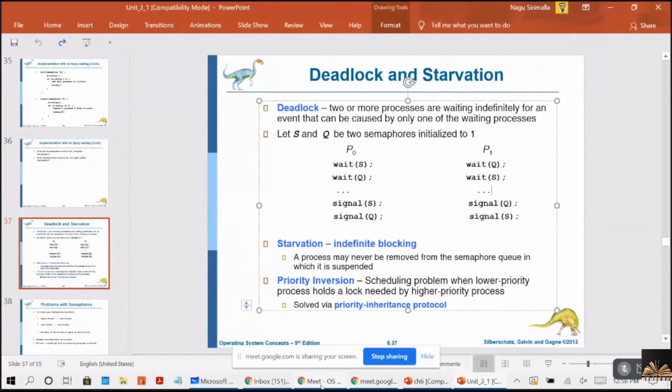But we can solve this starvation problem. How can we? If you implement your semaphore with a LIFO, last in first out, you can try to solve the starvation problem, right?